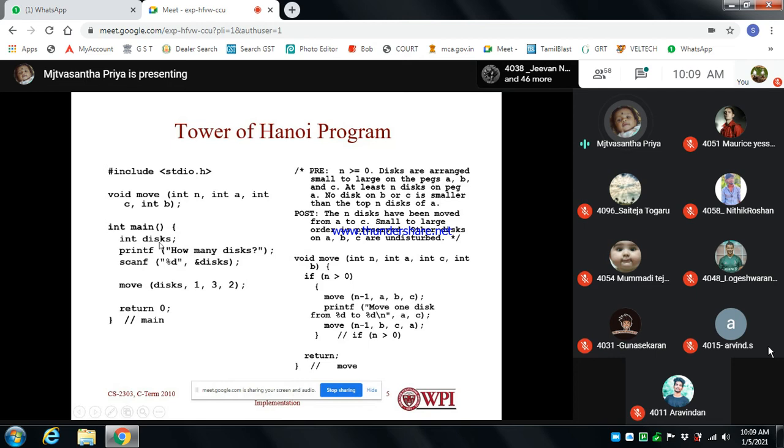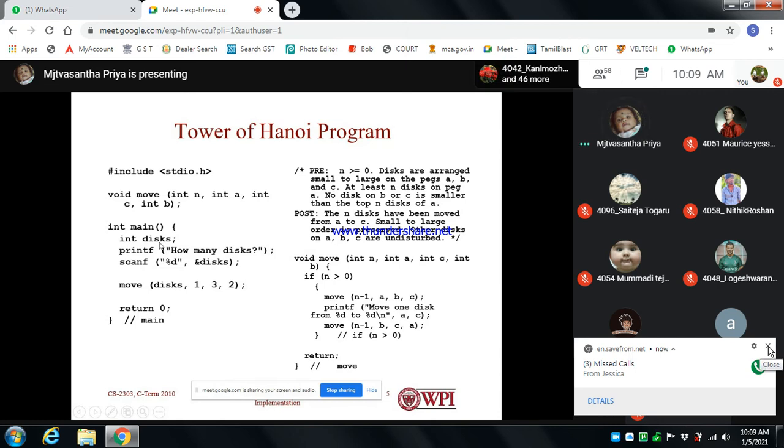So we write int disk, we are declaring the disk, to move from one disk to another. In that move condition, we have an if condition.